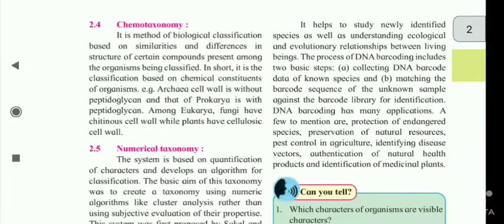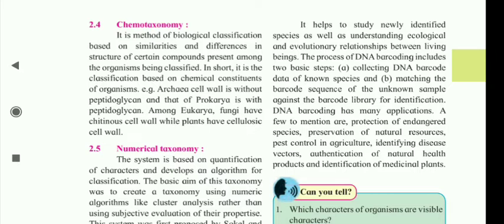It helps to study newly identified species as well as understanding ecological and evolutionary relationships between living beings. The process of DNA barcoding includes two basic steps. Number one, collecting DNA barcode data of known species, and number two, matching the barcode sequence of the unknown sample against the barcode library for identification.